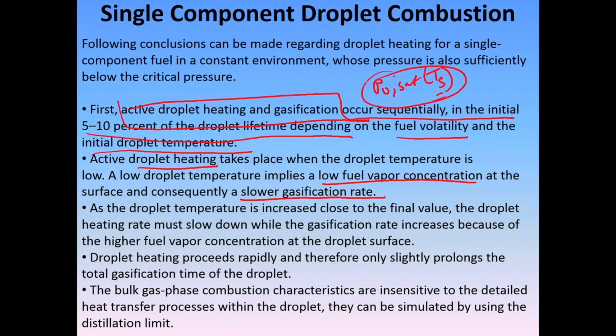So, as the droplet surface temperature increases, the gasification rate also increases. As the temperature is increased close to the final value, the heating rate must slow down while the gasification rate increases because of the higher fuel vapor concentration at the droplet surface.